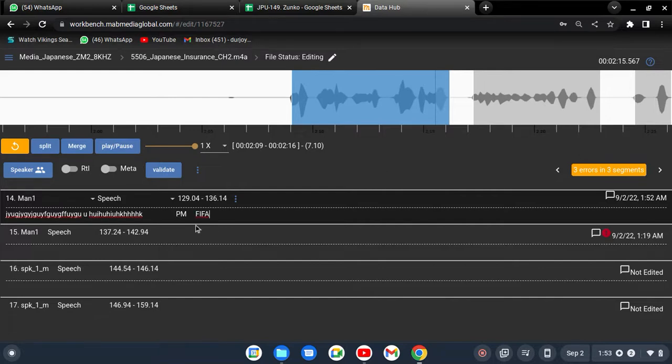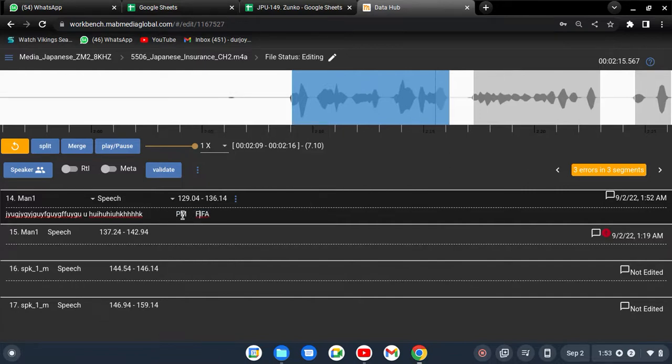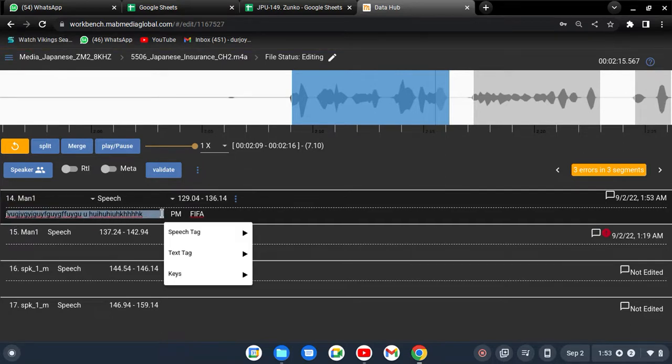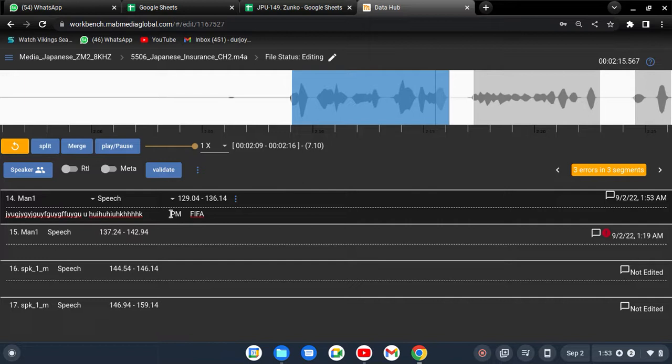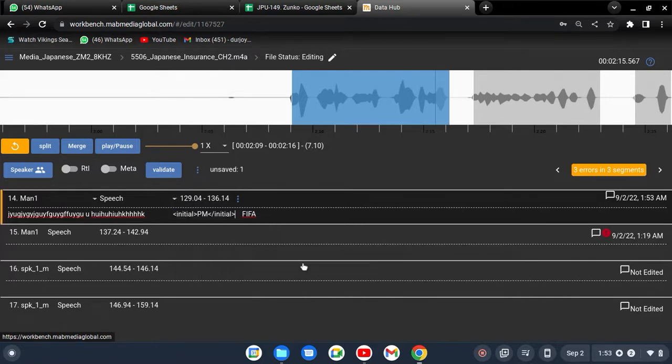So after writing those things in capital, what do you have to do? You have to mark that word with the initial tag. Like suppose the person said Japanese, Japanese, Japanese, and after that the person said PM, which is a short form of some long meaning. You have to write it as a capital, select it, go to the text tag, the last one which is initial, and mark that as initial.